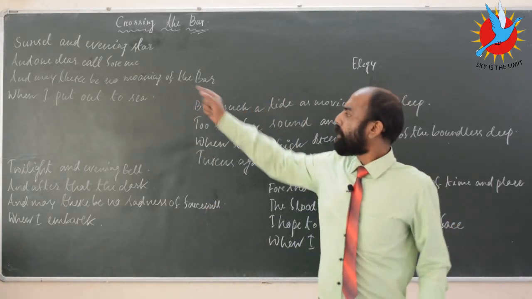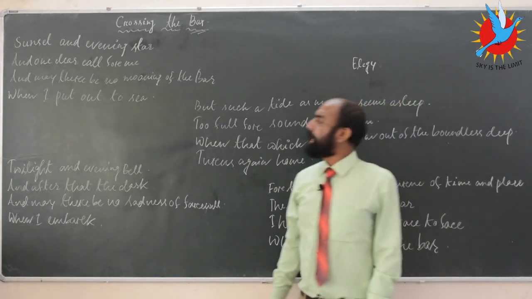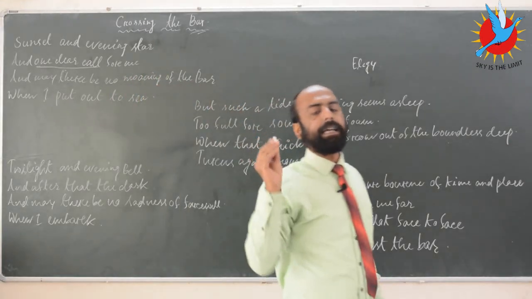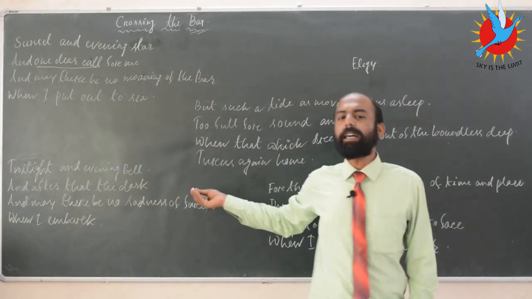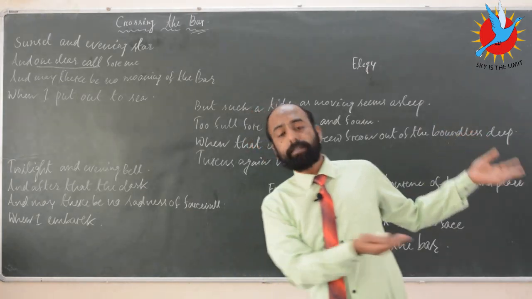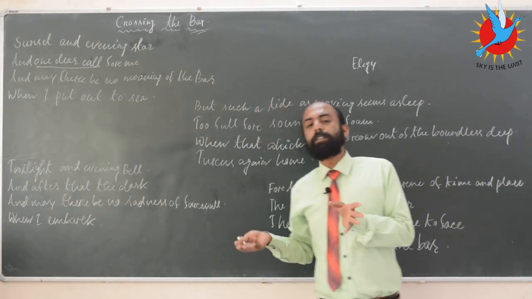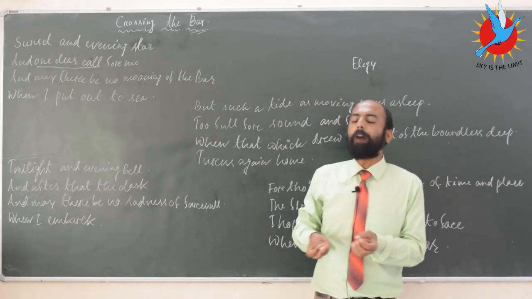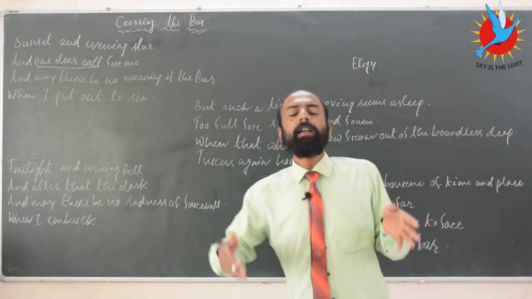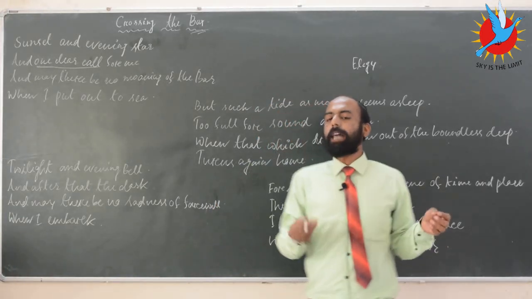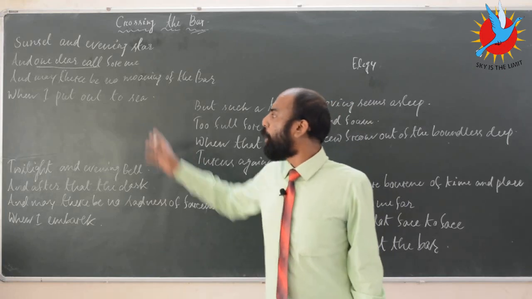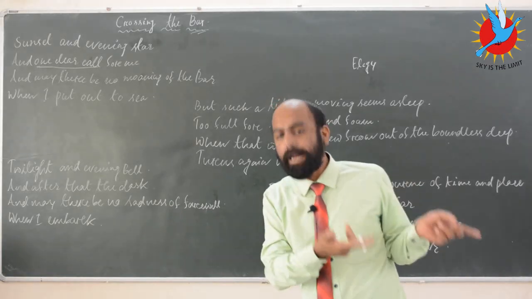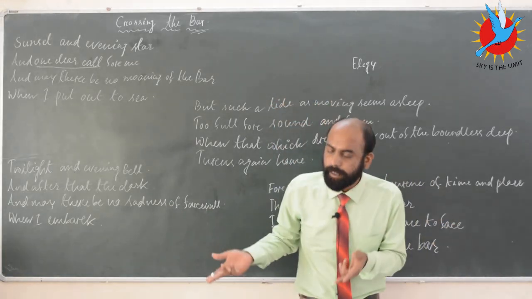a new life. Now the second line here, one interesting thing here, one clear call. Now this is an open-ended thing, that clear call from whom? Probably a clear call from the sea. Because according to Christianity, they believe that as soon as a person dies, he leaves his life here on the land and he starts his journey like a voyage in the sea. And he starts his journey through a ship. So probably the poet is talking here of a clear call that he received from the Almighty, that his time of death is very, very close.